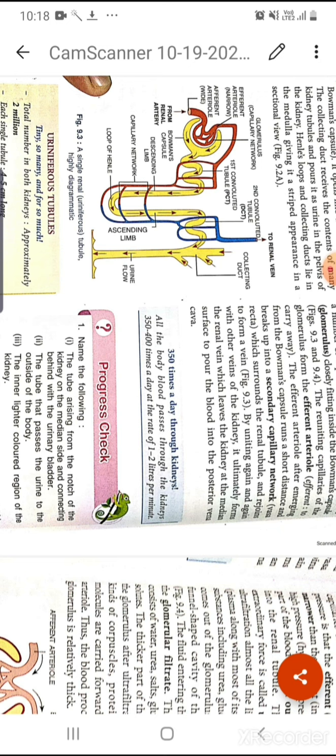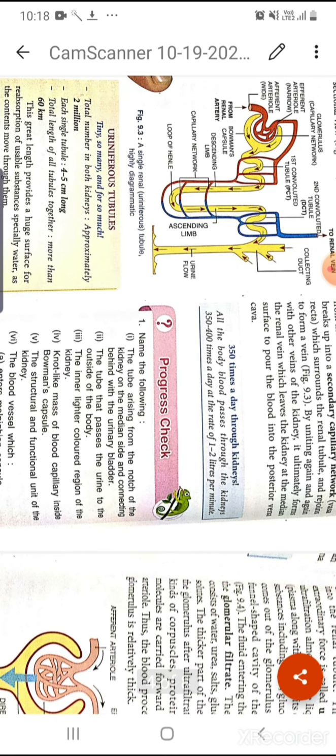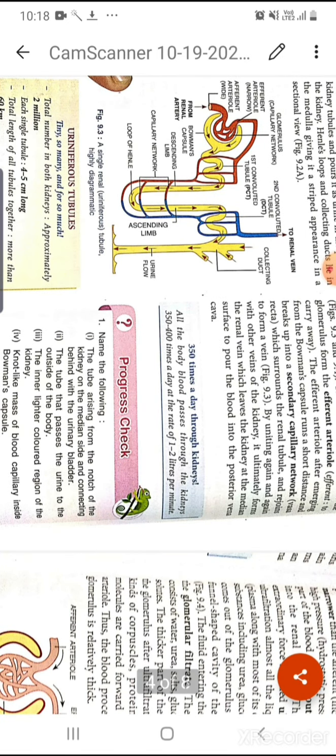I think you have remembered the posterior vena cava, which is attached with the right auricle and the right ventricle, means the right part of the heart. So they can receive the deoxygenated, or the waste part of the blood.